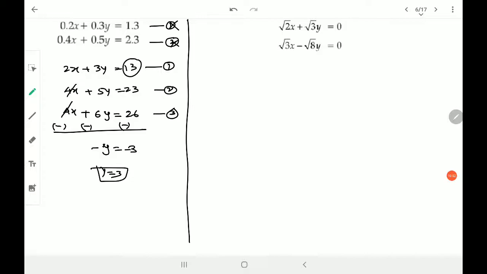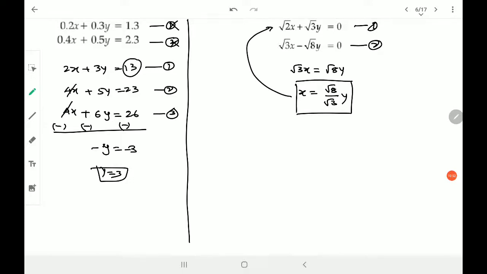It looks bit difficult, bit confusing, but don't worry, it is very simple. So I'll call this as equation number 1 and this as equation number 2, and I'm using equation number 2 because it has got negative sign in it. So equation number 2 can give me easily one variable isolated, that is root 3x is equals to root 8y, and x will be equal to root 8 upon root 3y. Now this value, without any hesitation, put into the first equation. Rather, I can write there as putting this value in the equation number 1.